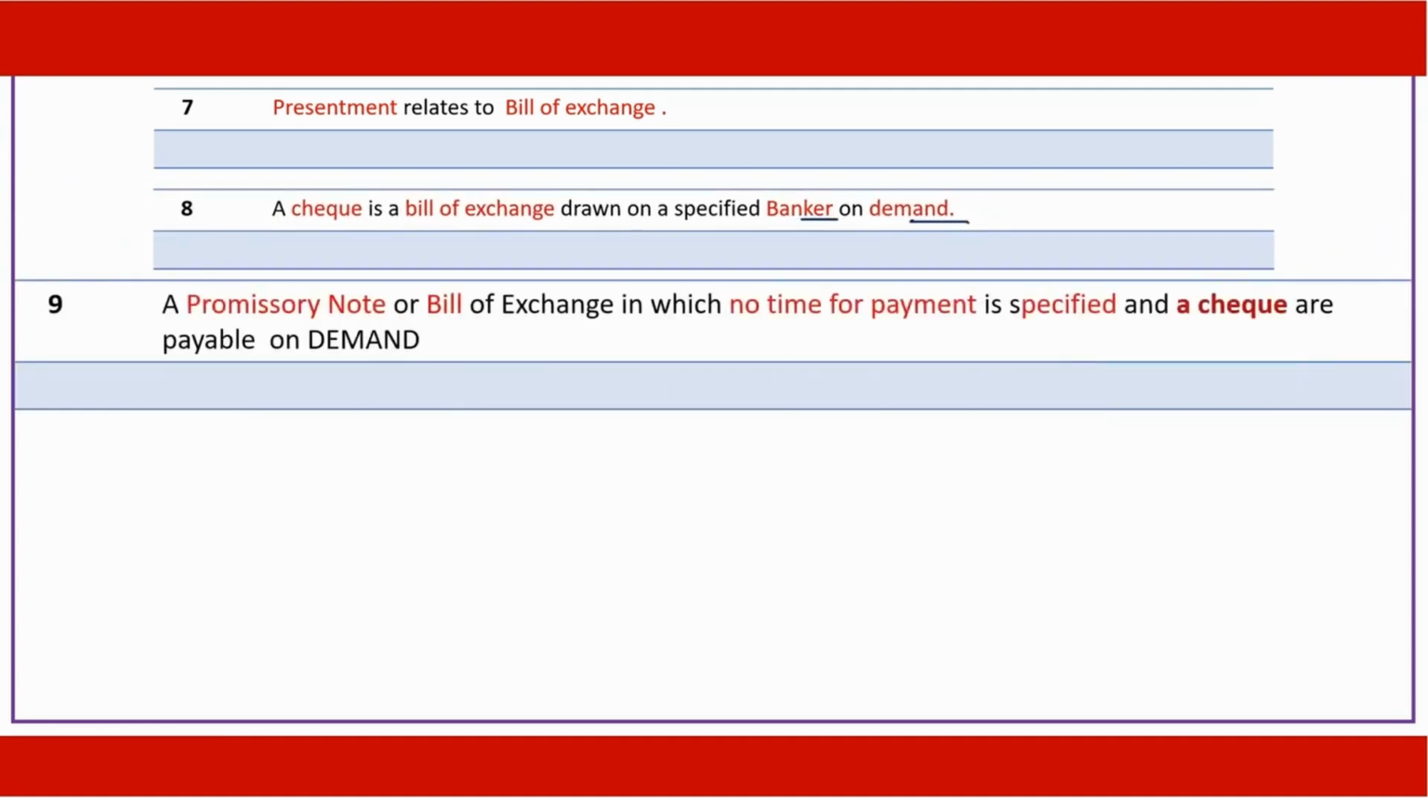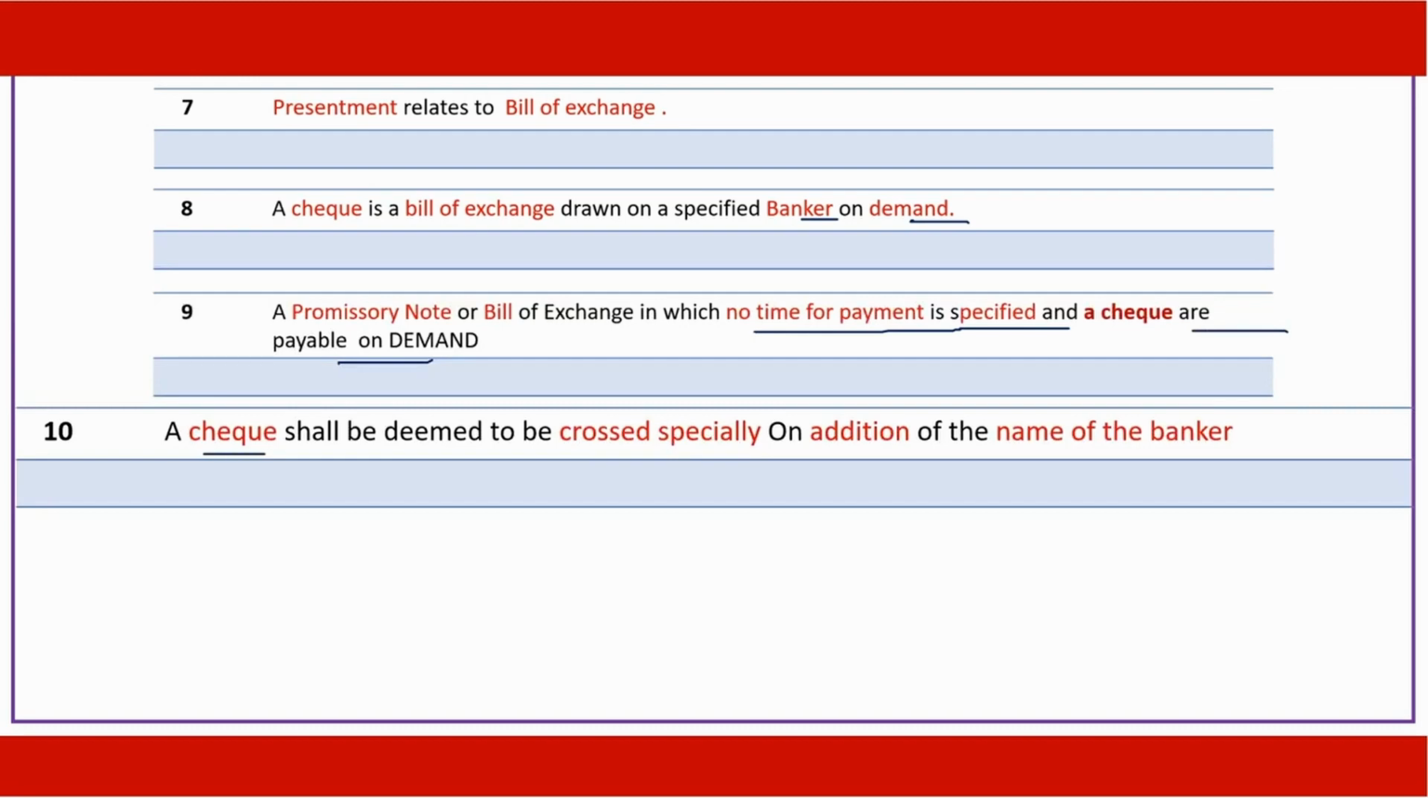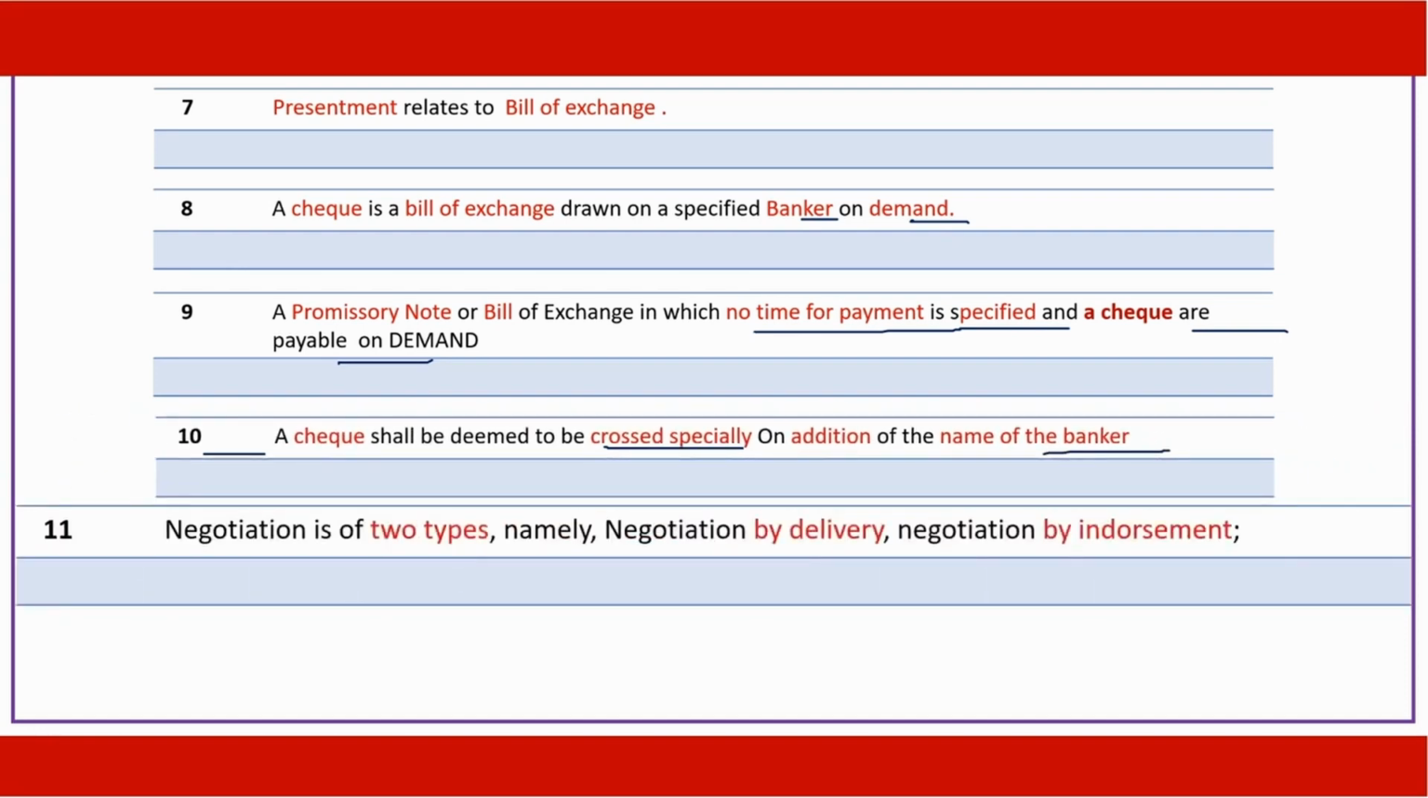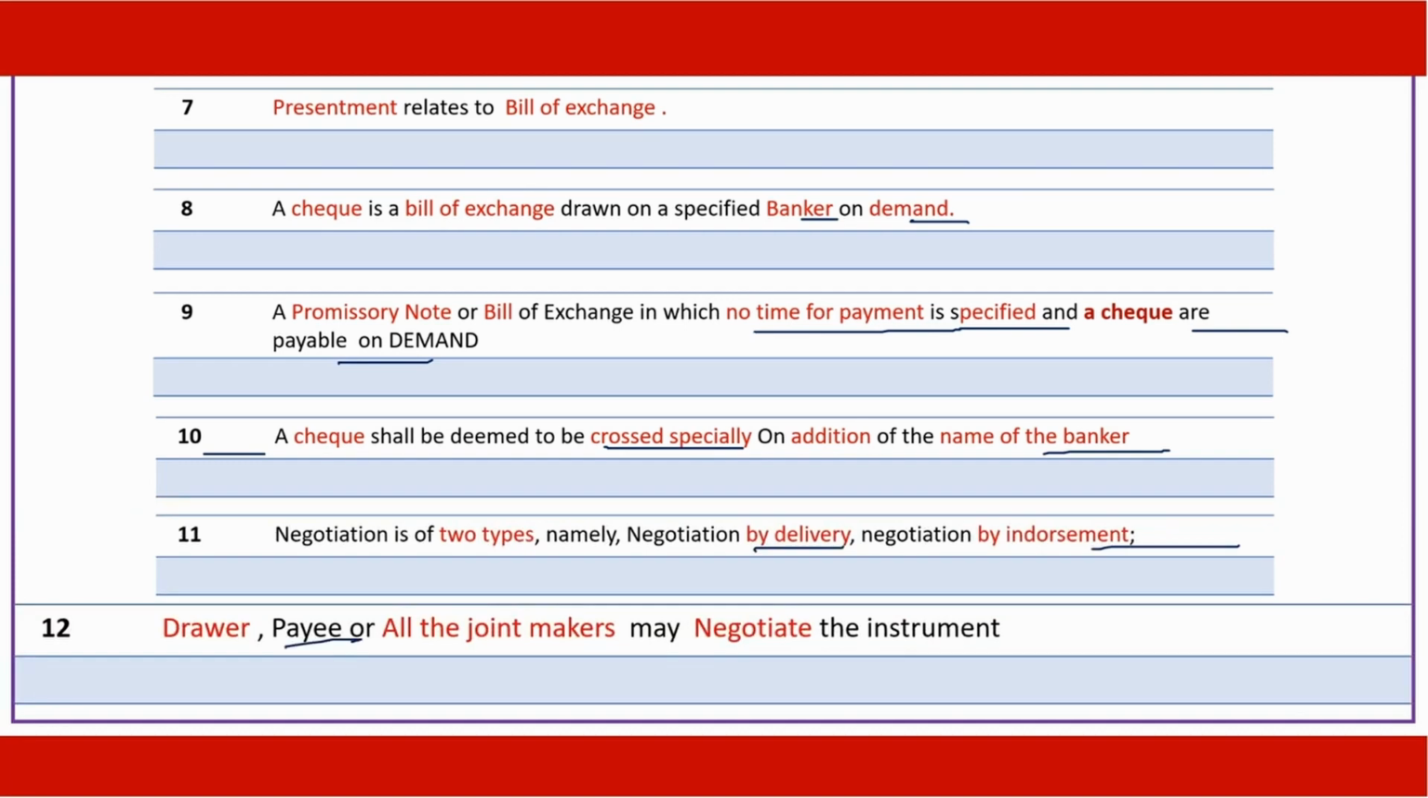A promissory note or bill of exchange where no payment is specified is payable on demand, and a check is always payable on demand. A check is said to be crossed specially when the name of the banker is written between the 2 parallel lines. Negotiation may be by delivery or by endorsement. Drawer, payee or any of the joint makers could negotiate the instrument, but the joint makers have to negotiate jointly.